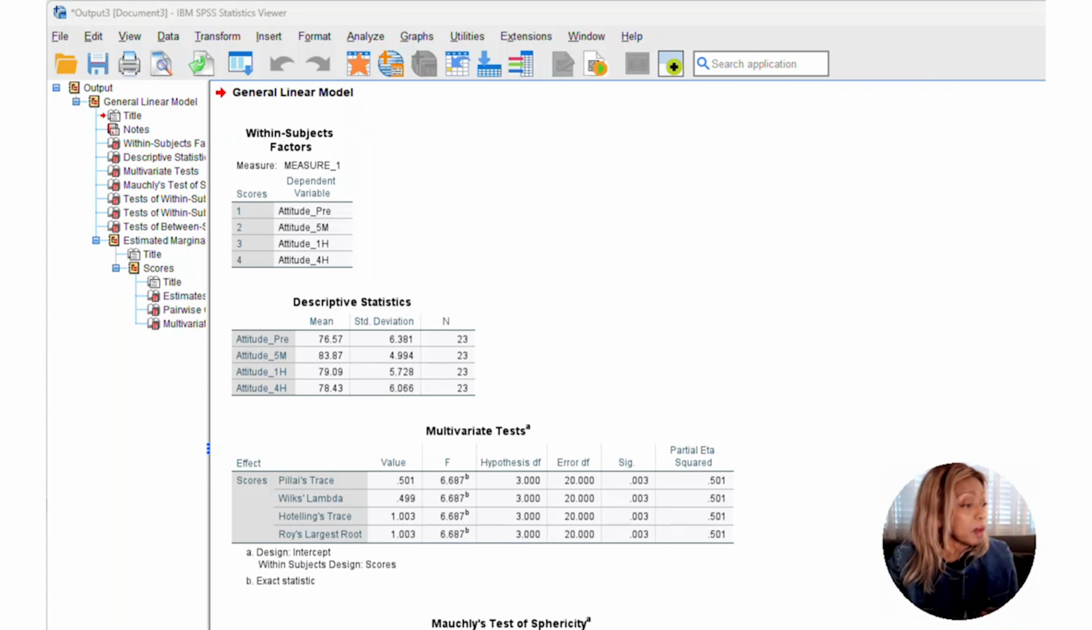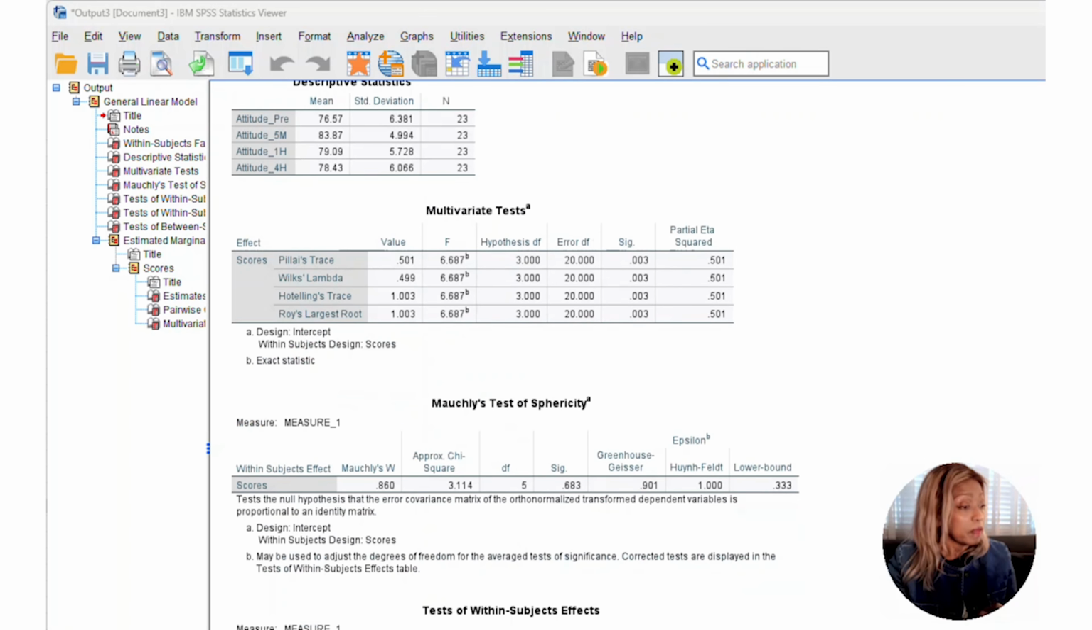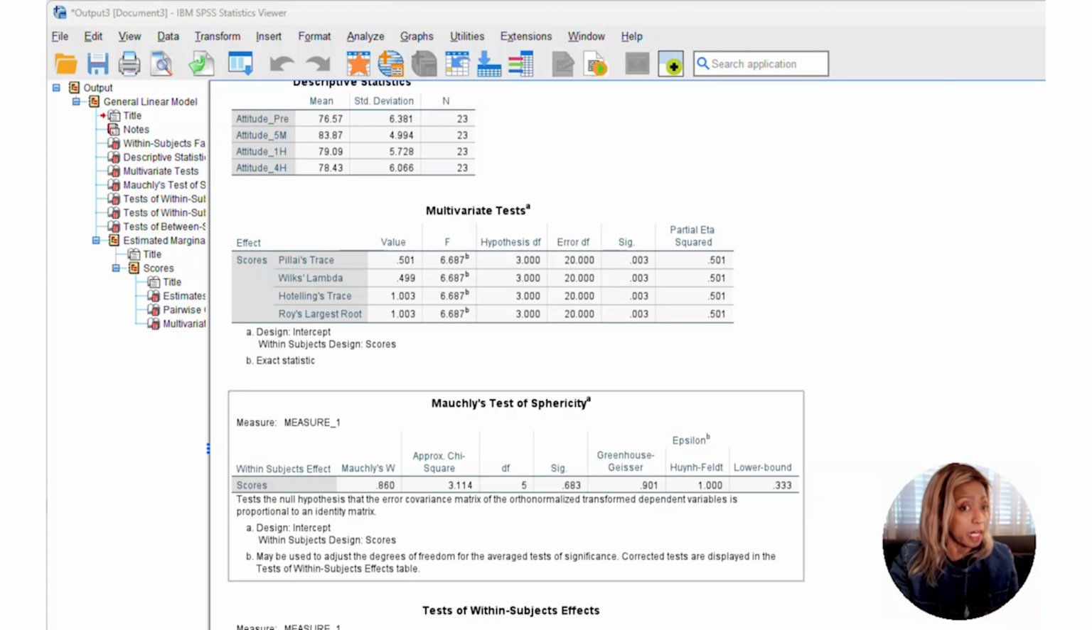So here we have a lot of our measures with the scores numbered. Then we have our descriptive statistics, where we have the mean and the standard deviation and the number of people that participated in each occurrence. Then we'll go down and look at the results, where we're going to focus on Mauchly's test of sphericity. And here it is in that table, to determine whether the sphericity assumption is met or violated.